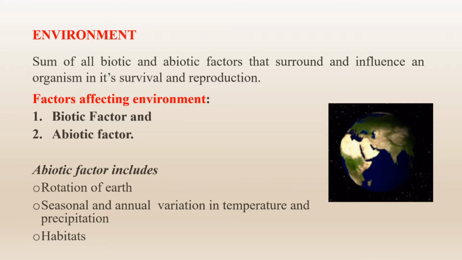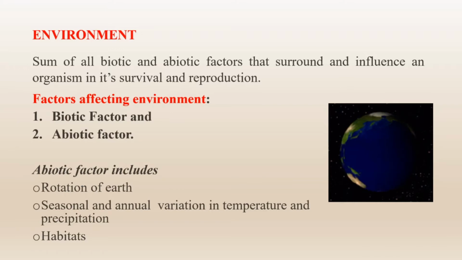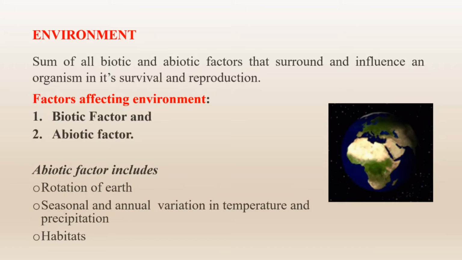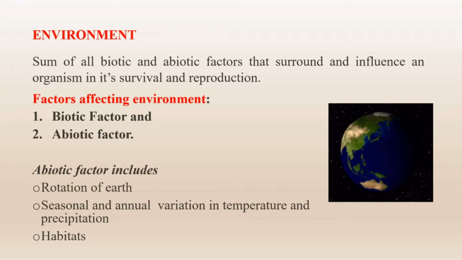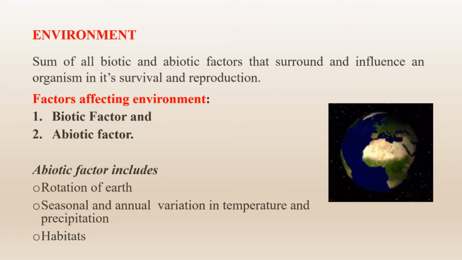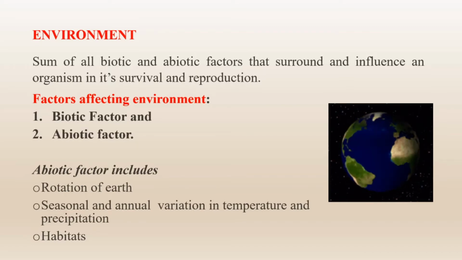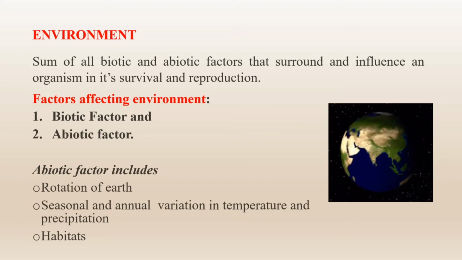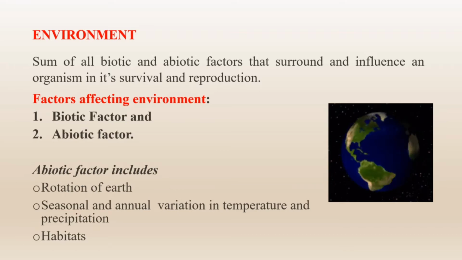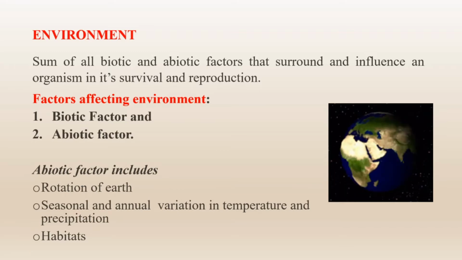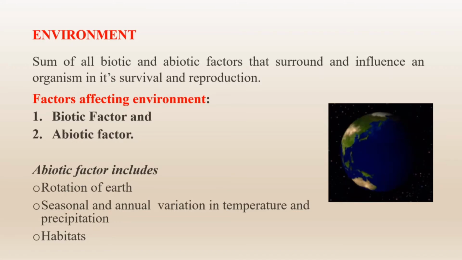Next comes the definition of environment. The sum of all biotic and abiotic factors that surround and influence an organism in its survival and reproduction is termed the environment. We have different types of environmental factors which generally affect the organisms on the earth. Generally there are two types of environmental factors: one is biotic factor and the other is abiotic factor.